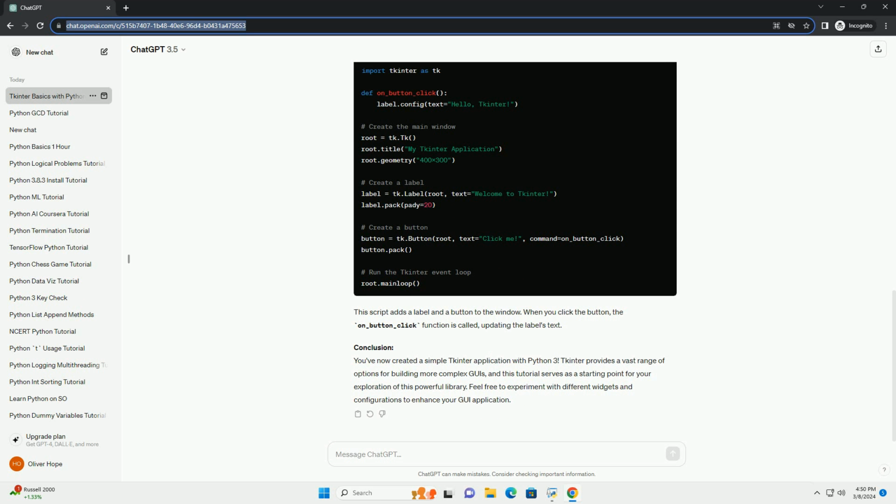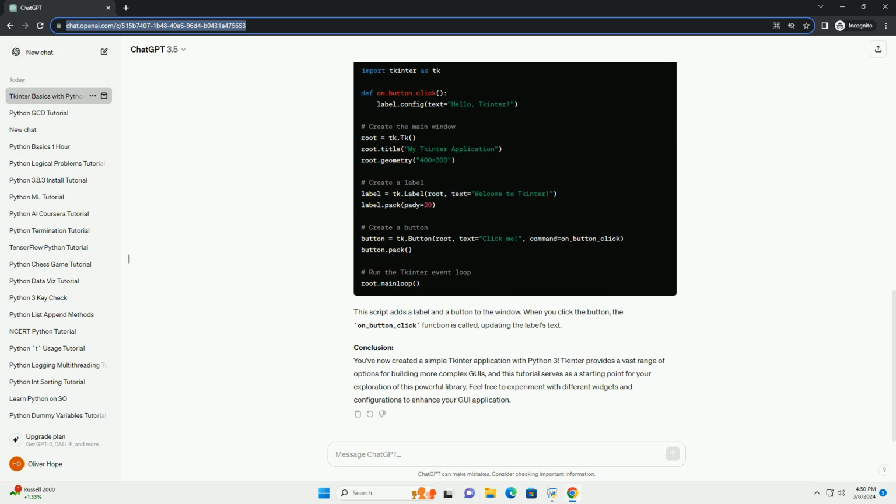Step 3. Creating a simple window. Now, let's create a basic tkinter window. Add the following code to your script. Save your script and run it. You should see a window titled My tkinter Application with dimensions 400 x 300.